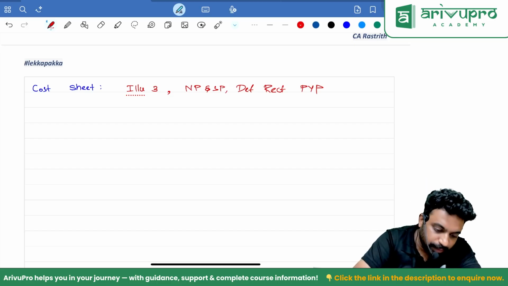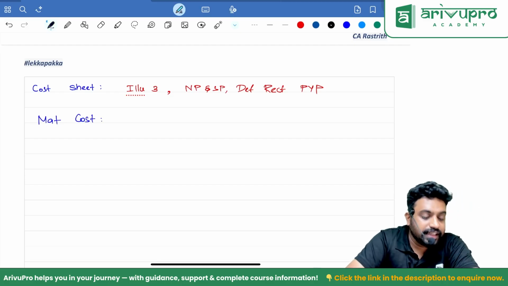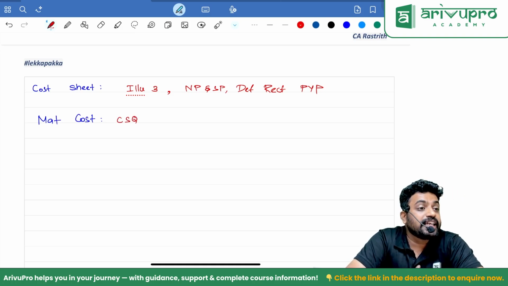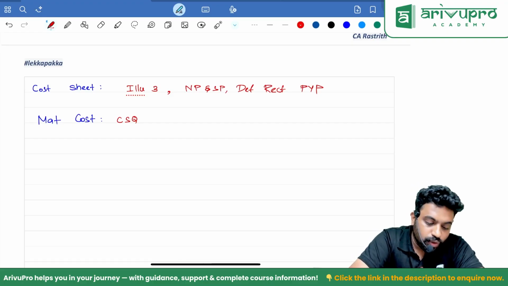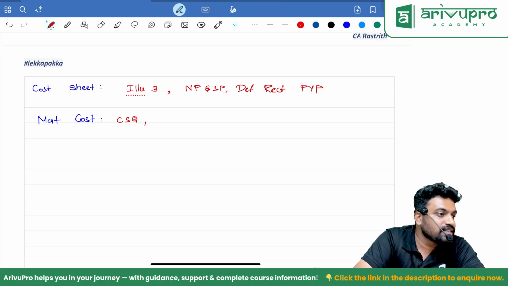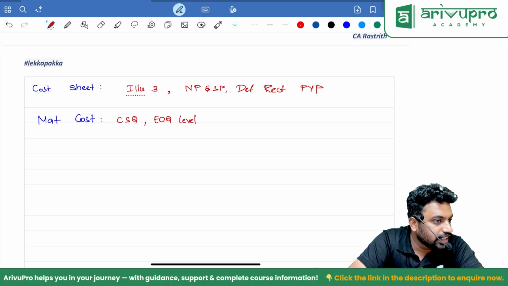Okay. Next up, going to your material cost. Guys, in the material cost, that case scenario question with the perishable goods, goods A, that is important. One more thing, that slab basis, levels, EOQ, less than 500, 500 to 1000. Whichever is lower, we have to choose that one.